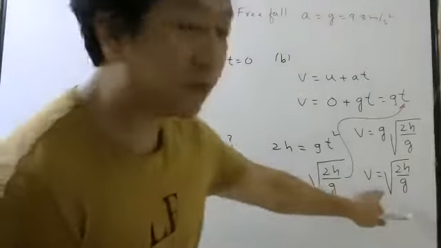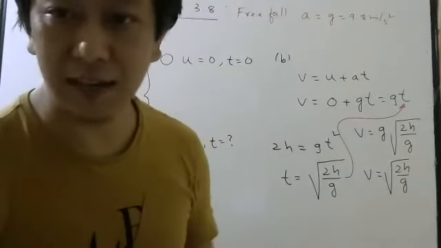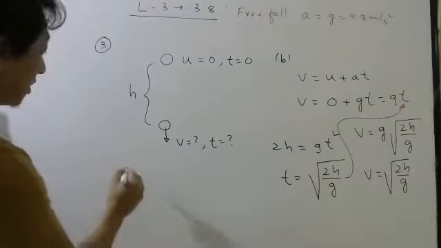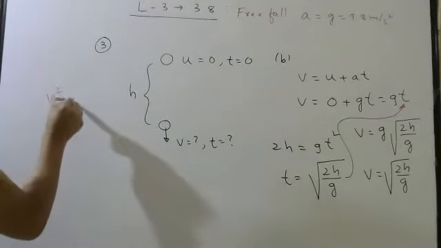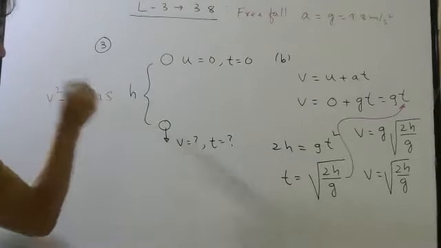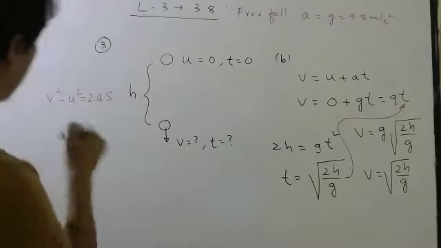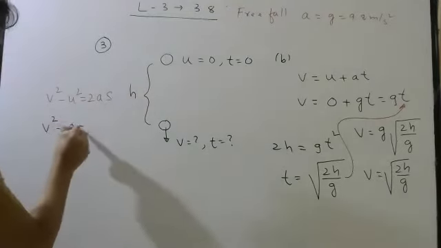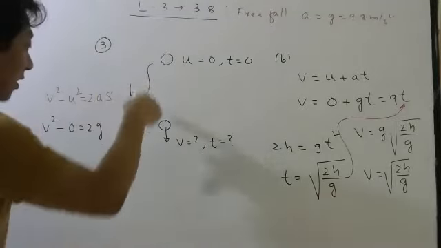Suppose you want to get the formula directly. You may be thinking, sir, why are you doing a long process? Can't we do it directly? Yes, you can. Which equation do we have to use? The third equation. What was the third equation? Let me show you here. v square minus u square is 2as. Correct? So what is your final velocity? We want to find it. Initial velocity 0. Acceleration due to gravity is down, plus g. Displacement from here to here is down.